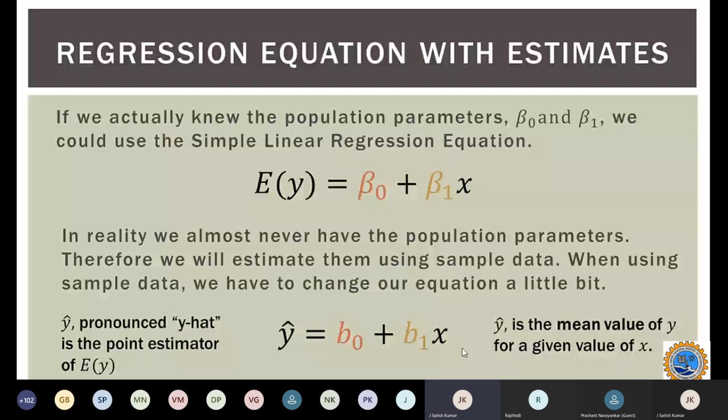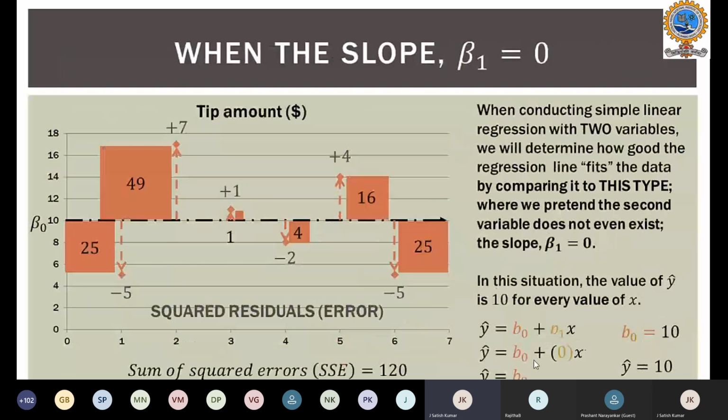Now what happens when beta 1 is 0? As I told, we can take the example that I started discussing above. In this situation, the y hat is 10 for every value of x, because here the slope b1 is 0.